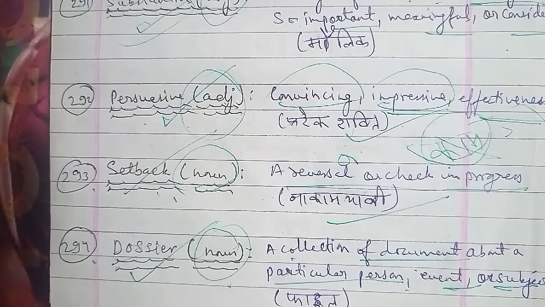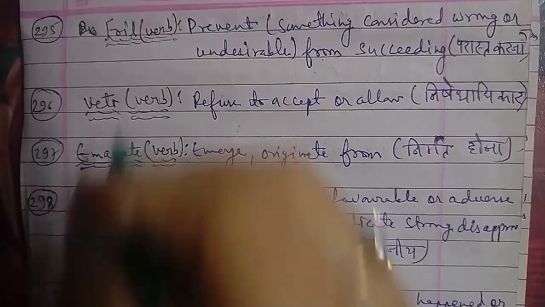Foil is a word that is used as a verb, and the meaning of foil is to prevent something considered wrong or undesirable from succeeding, जिसे हम कहते हैं हिंदी में परास्त करना. फॉइल का मतलब होता है परास्त करना, to prevent something considered wrong or undesirable, that is not desirable, from succeeding. For that you can use the word foil in those sentences here.